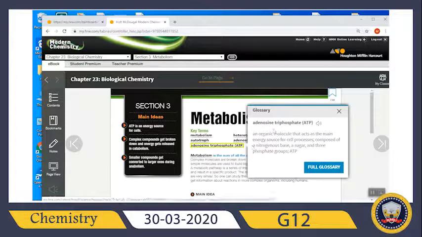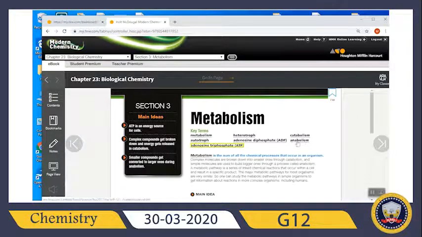Adenosine triphosphate is an organic molecule that acts as the main energy source for cell processes, composed of a nitrogenous base, sugar, and 3 phosphate groups.